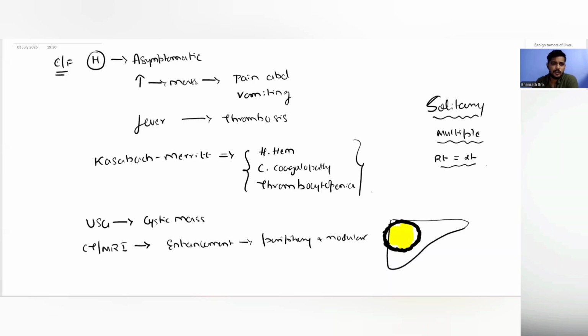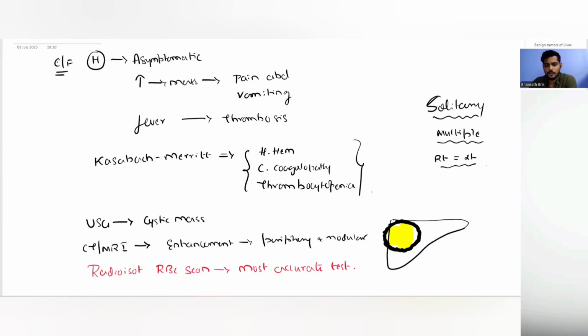Right? So even if the diagnosis is still in question, you can get a radioisotope-labeled RBC scan. This is the most accurate test. MRI has a sensitivity of 100%. Now this radioisotope RBC scan is the most accurate test to diagnose a hepatic hemangioma.